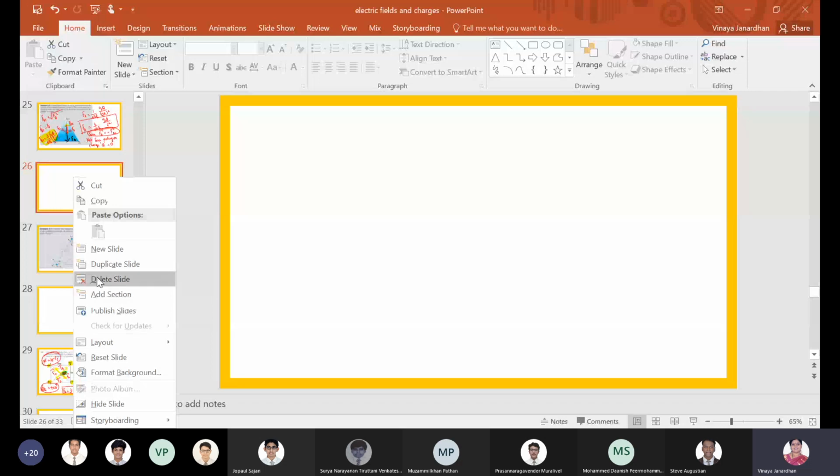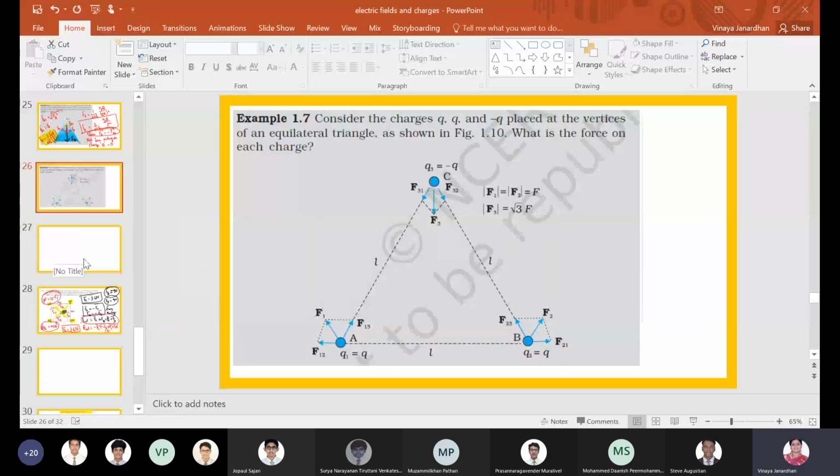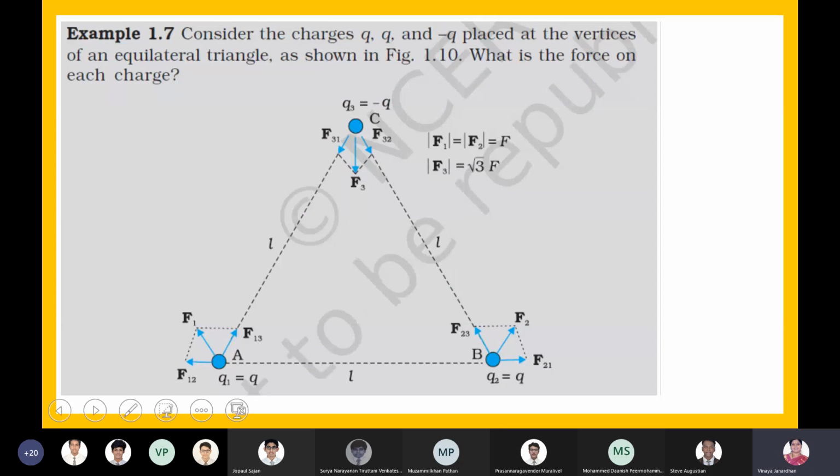Next one, again a textbook numerical. This is a worked out numerical. Let me read it out. Consider three identical charges, sorry, Q, Q and minus Q, placed at the vertices of an equilateral triangle. What is the force acting on each of these charges? Right? So now let me consider the first case. A charge plus Q is placed at point A.